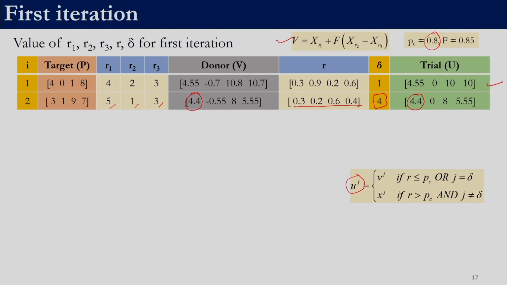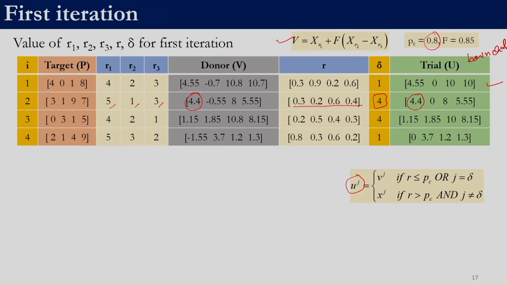Similarly, we need to find out all the other variables and then bound it. The solution shown over here is the bounded trial vector. If you do the calculations, you will be able to generate the trial vector. After generating the trial vector, you should check for the bounds. Similarly, if we do this for the rest of the 2 solutions, this is what we get. So, we started with the target vector, generated the donor vector with the help of this equation, and then generated the trial vector using this equation.